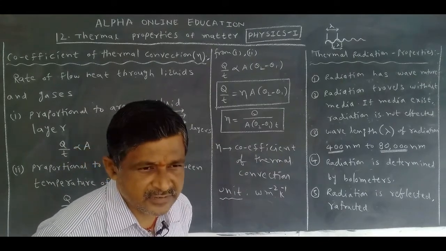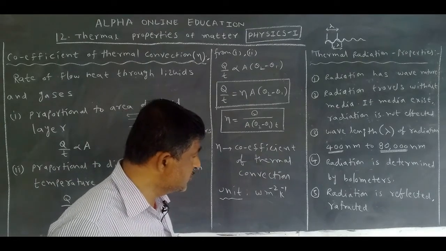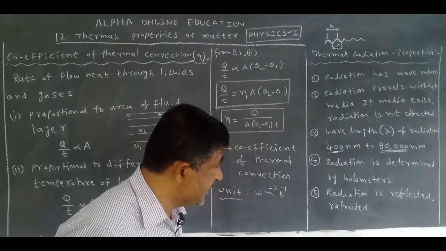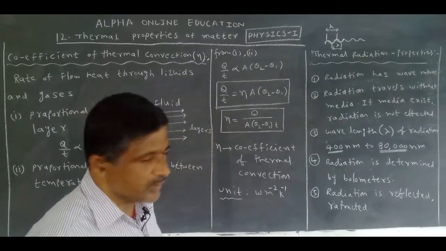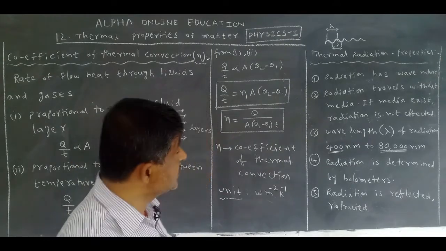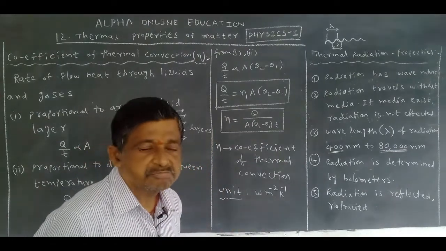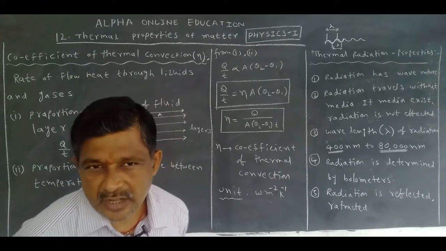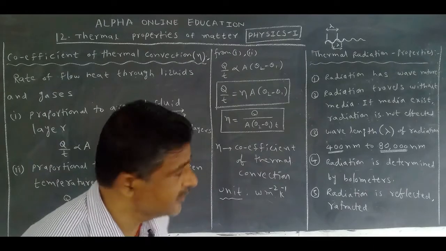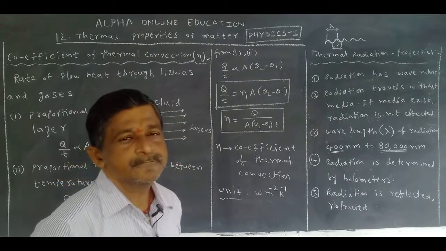What is the wavelength of radiation? 400 nanometers to 80,000 nanometers. Thermal radiation is not visible to us. We can only detect it with the help of the bolometer.